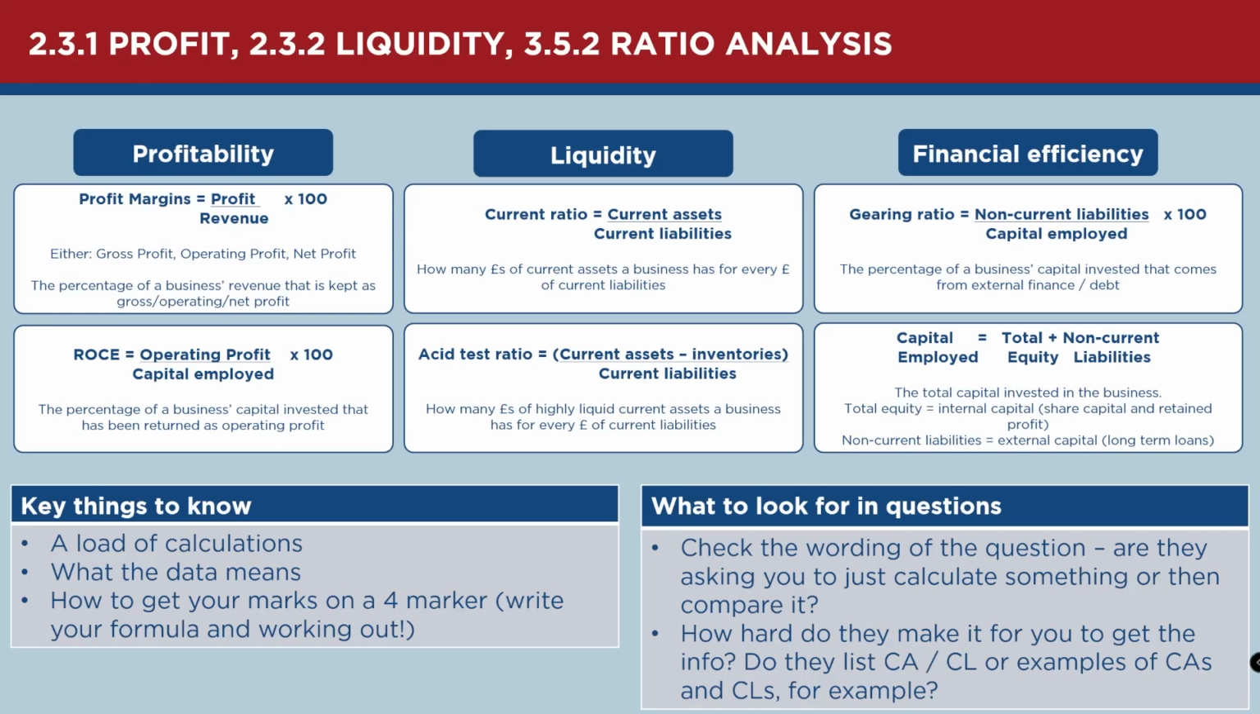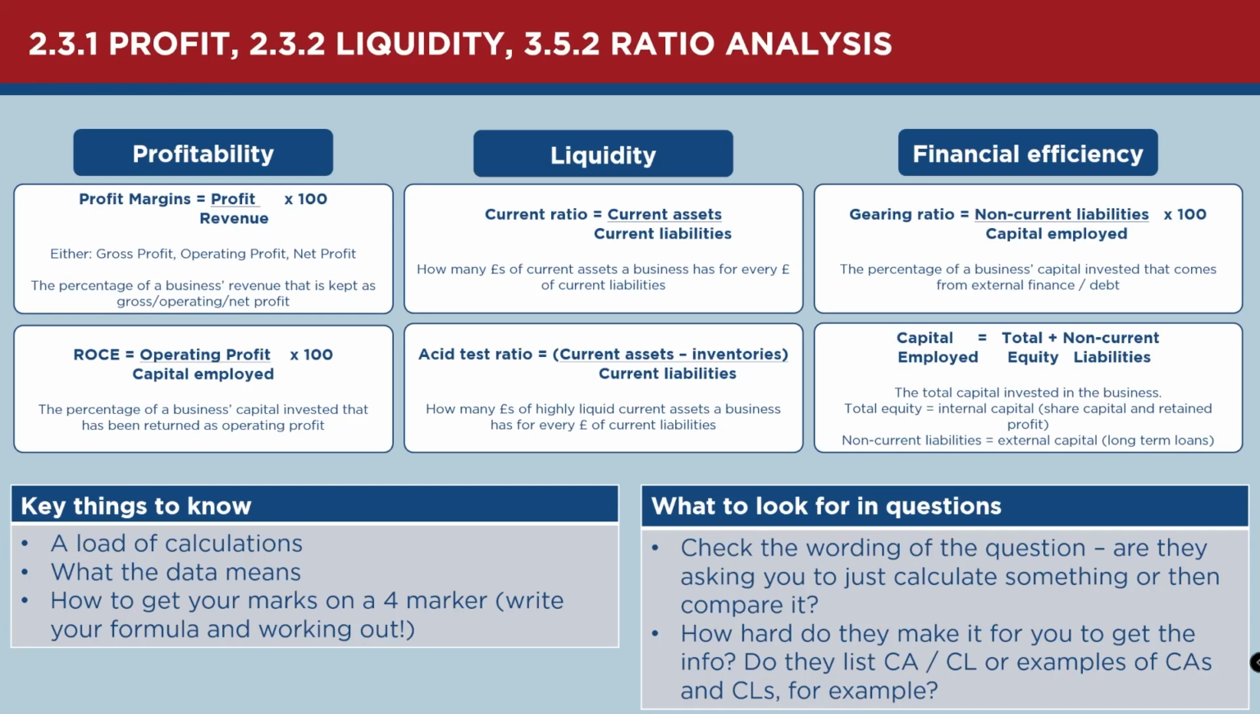For liquidity, the two calculations are the current ratio and the acid test ratio, and these are very similar, not very difficult to remember. Our current assets divided by our current liabilities is our current ratio, which shows us how many pounds of current assets we have for every pound of current liabilities. If we think about current assets as the things that are either cash now or are going to become cash in the next year, how much near future cash do we have for every bit of near future debt that we have?